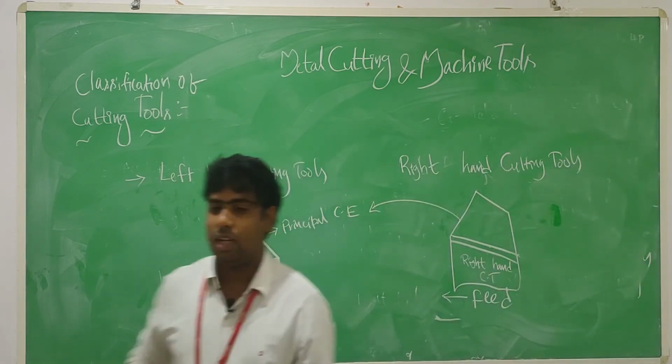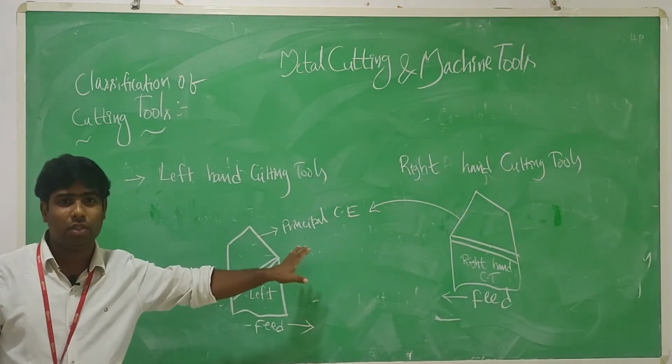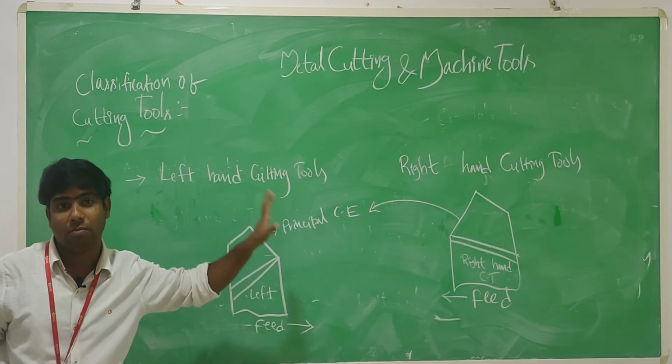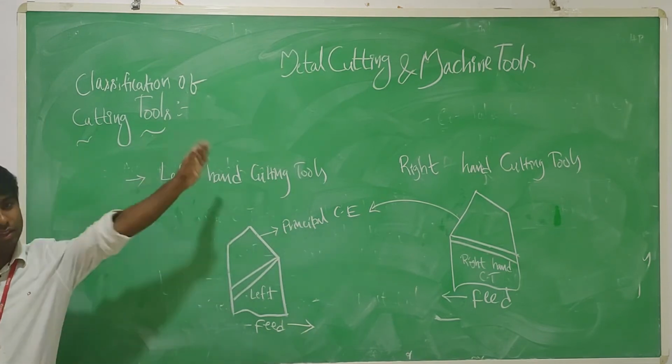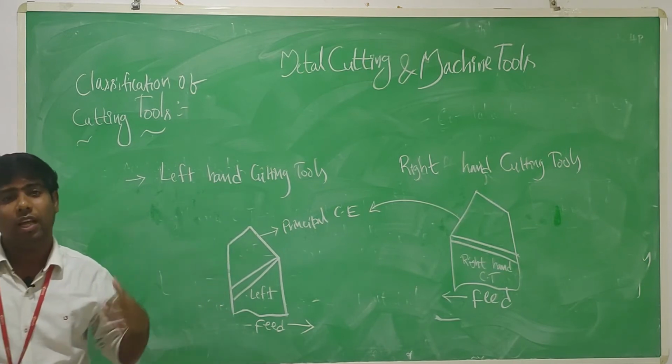Simply, friends, according to direction, left hand and right hand cutting tools come under the concept of single point cutting tools. This concept does not apply to multi point cutting tools, because they have helix shapes.